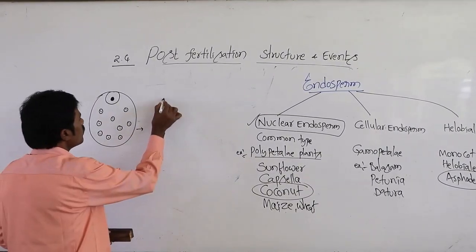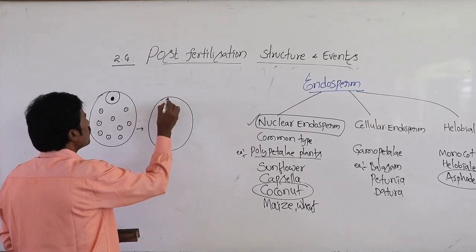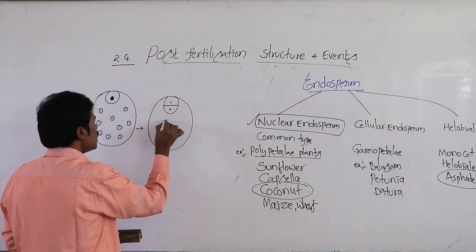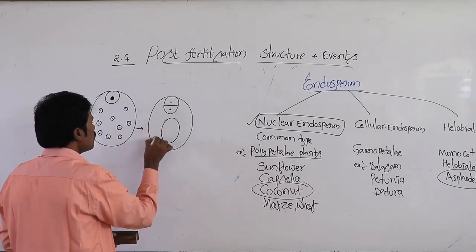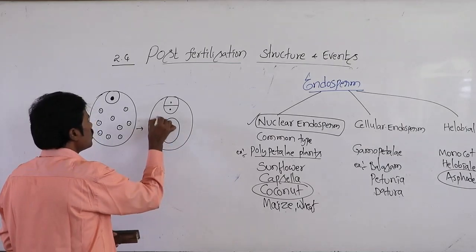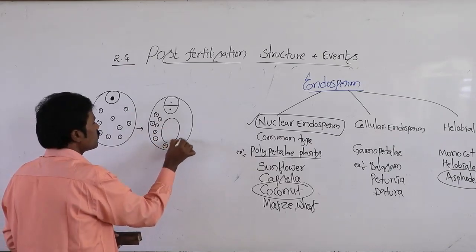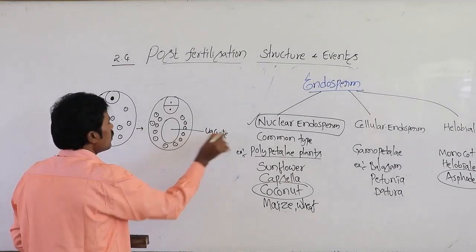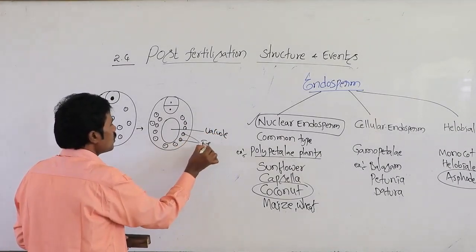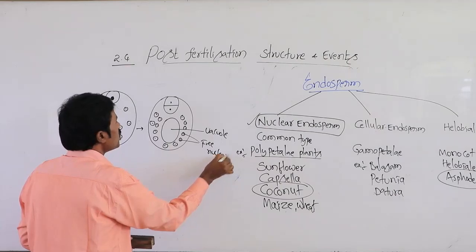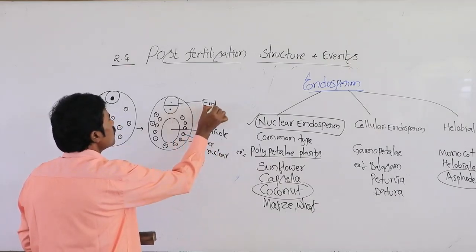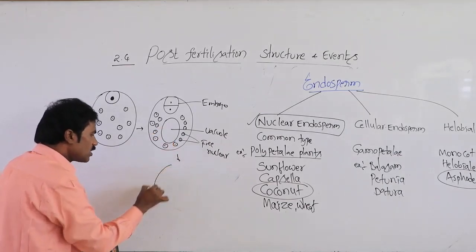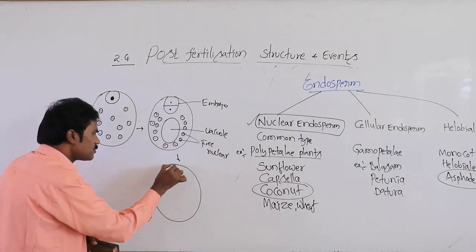It will be present. Then it divides. Then here also the vacuole as well as free nuclear endospermic cells will be present. Free nuclear endosperm. This is the vacuole. This is the free nuclear, this is the embryo. Then later and finally it develops.